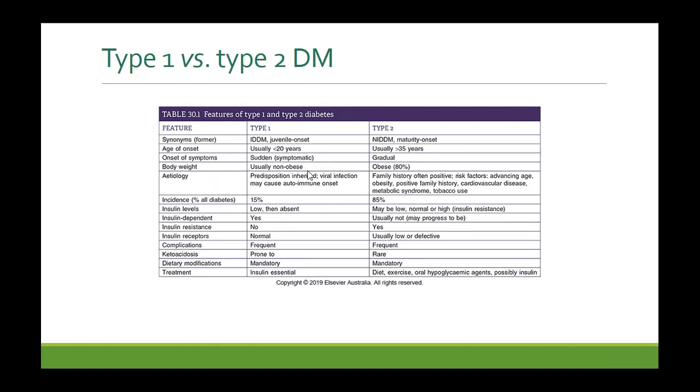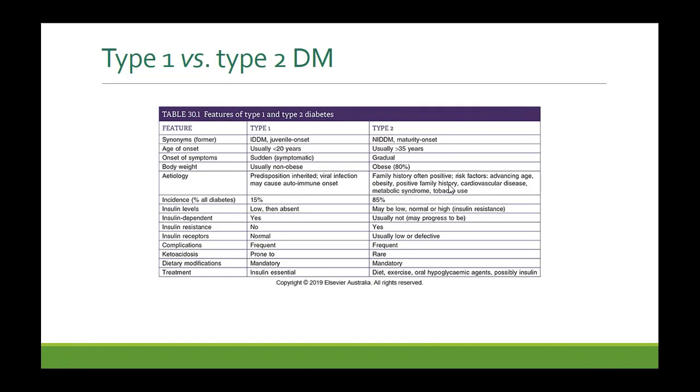Etiology. In type 1, as we discussed, the predisposition is inherited, so there is genetic susceptibility, plus there is probably a viral infection that causes an autoimmune reaction and destruction of beta cells. In type 2, there is also family history. The risk factors are advancing age, obesity, cardiovascular disease, metabolic syndrome, and tobacco use.